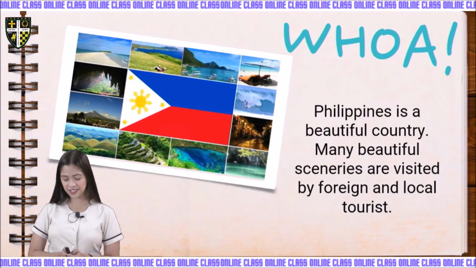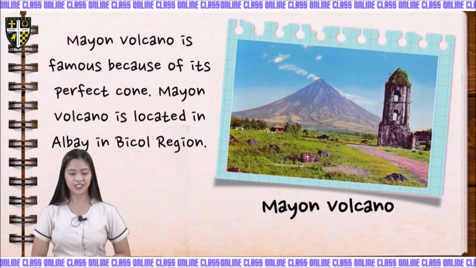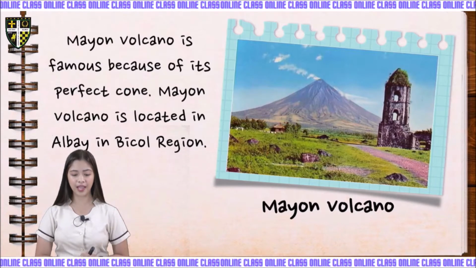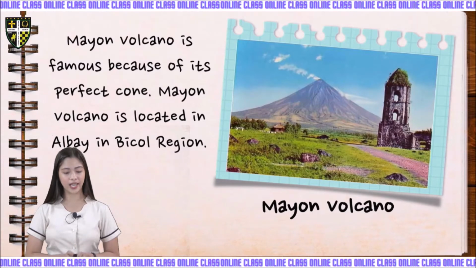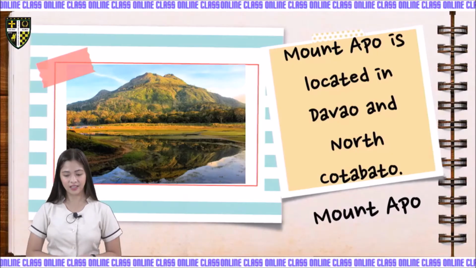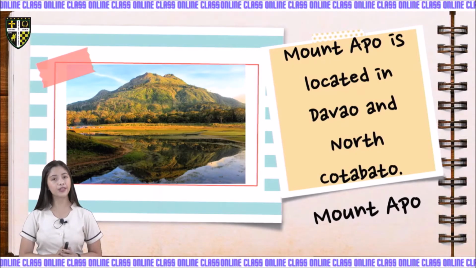Our first destination is the Mayon Volcano. The Mayon Volcano is famous because of its perfect cone. Mayon Volcano is located in Albay. Okay? Next one. The next mountain is Mount Apo.